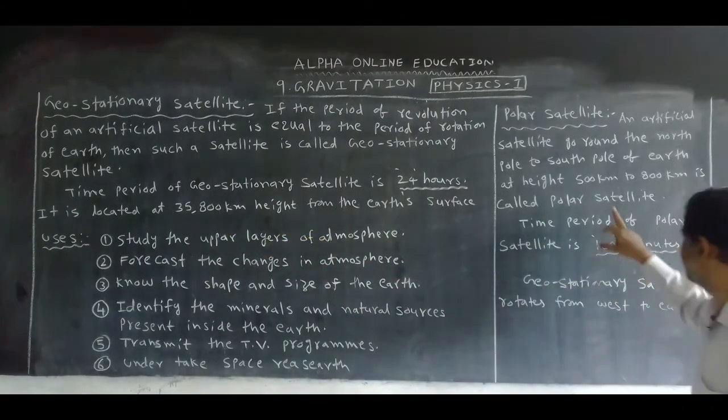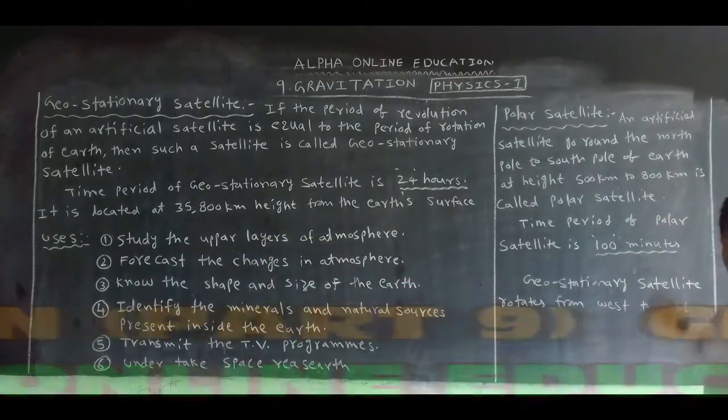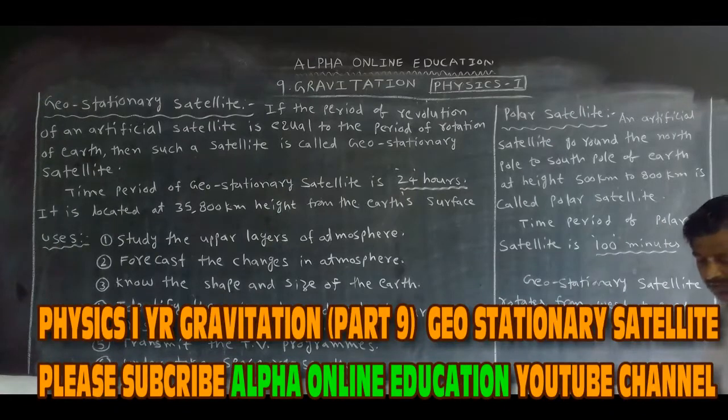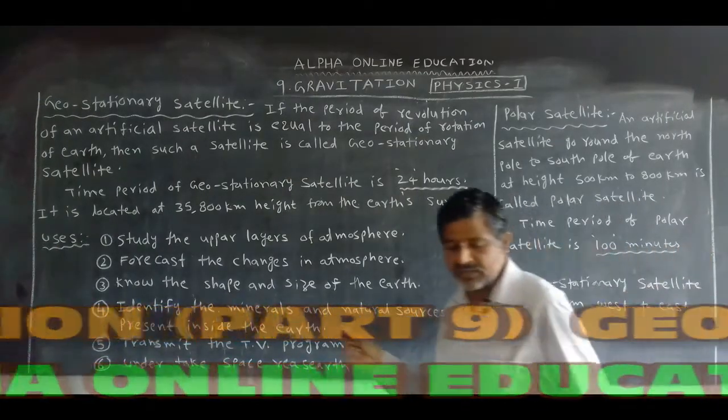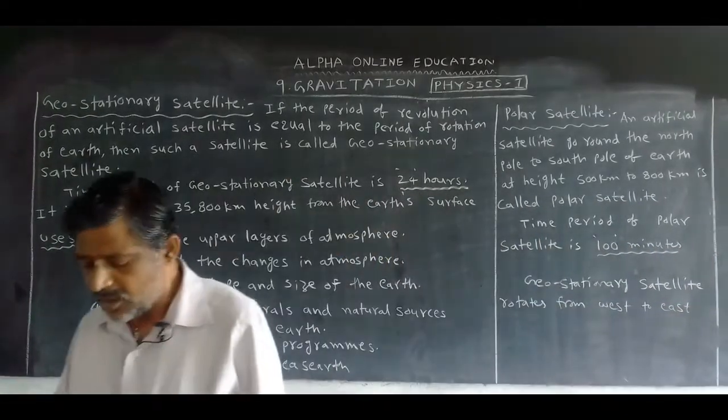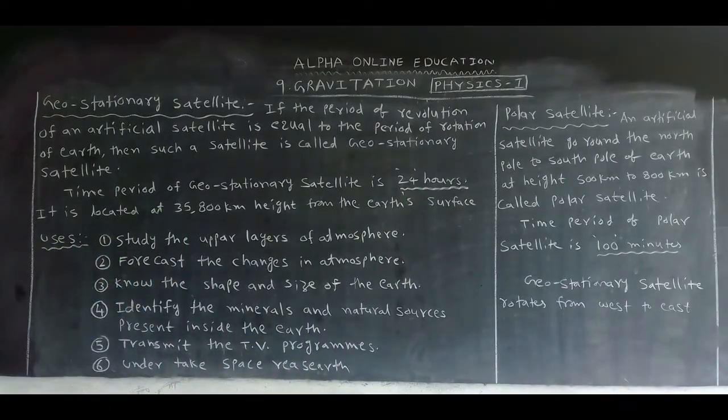Polar satellite, 500 kilometers to 800 kilometers. Okay. This is about the types of artificial satellites which revolve around the Earth. These two are very, very important. Geostationary satellite is important for 4 marks. Polar satellite is important for 2 marks.